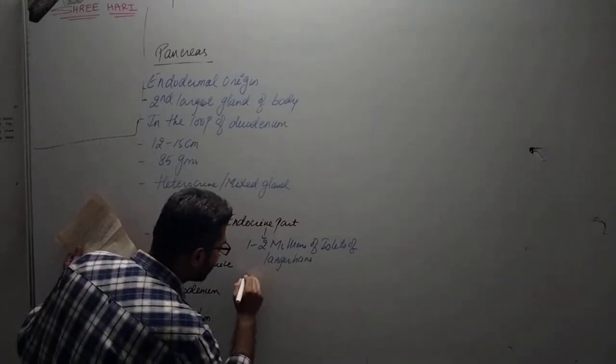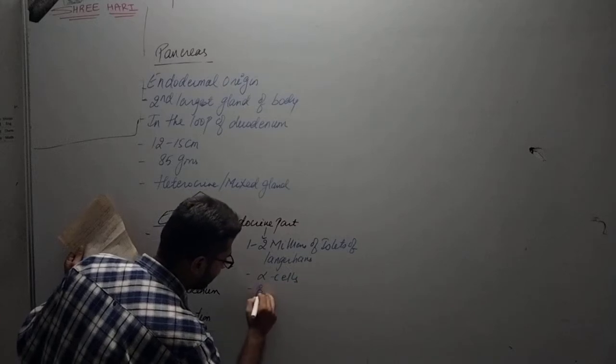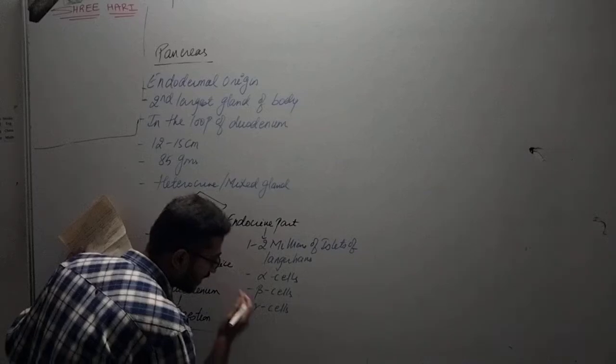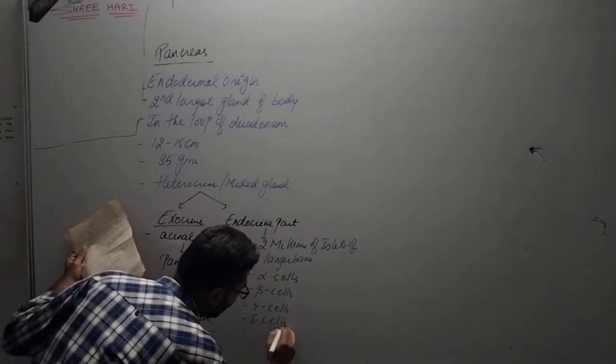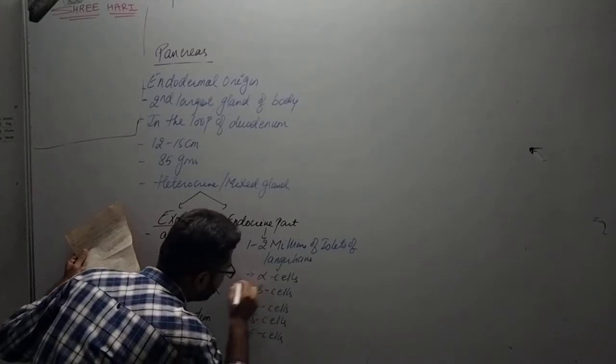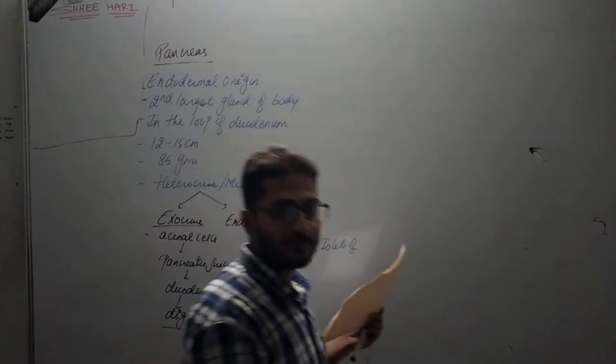And these islets of Langerhans have typical cells: alpha cells, beta cells, delta cells, gamma cells, as well as F cells.